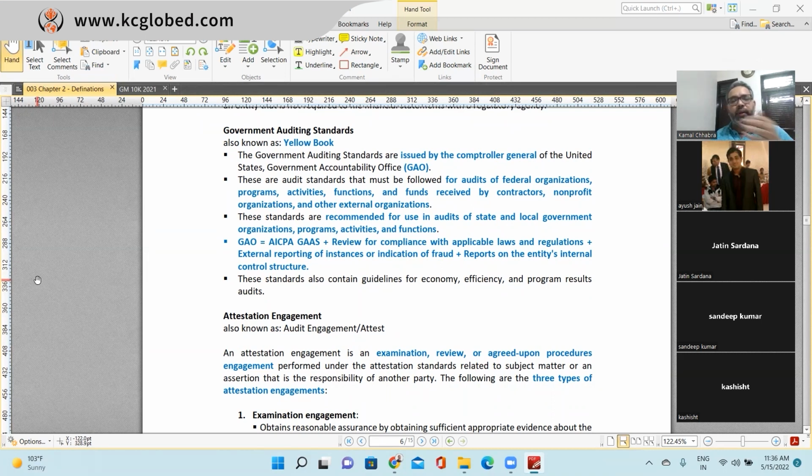The government auditing standard has been issued by the Comptroller General in the United States, known as the Government Accountability Office. These audit standards must be followed for the audit of federal organizations, programs, activities, functions, funds, government entities, or any grant received by a contractor, not-for-profit organization, or any other external organization. And these standards are recommended for the audit of state and local government organizations, programs, activities, and functions.